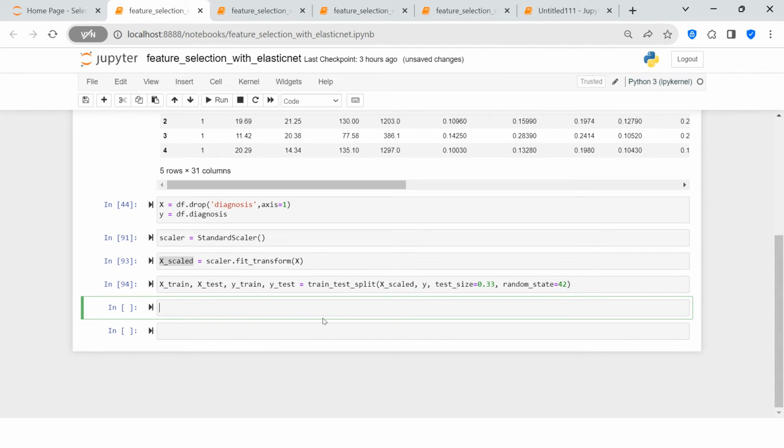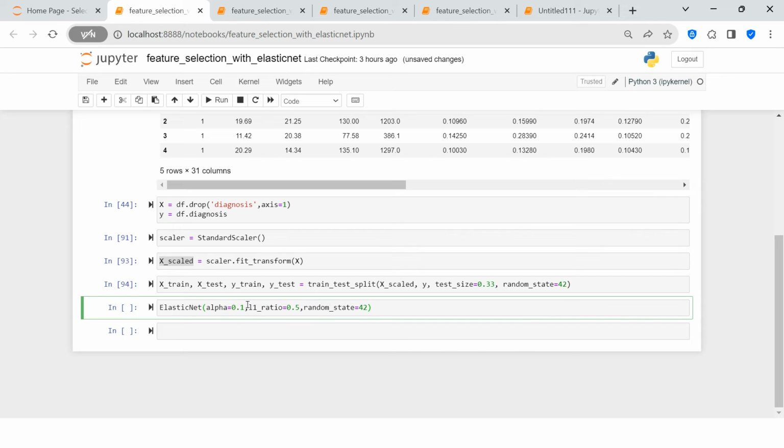Next thing is training our model Elastic Net. So before that we need to create an instance for that. So I'm going to say Elastic Net, and inside that a few of the parameters which we need to supply, which I'm going to mostly keep as default. Alpha equals 0.1. Then I'm going to keep L1 ratio as 0.5, and random state I'm going to keep as